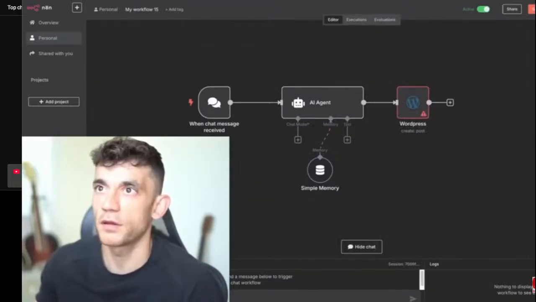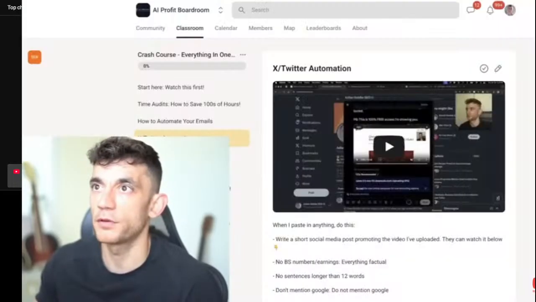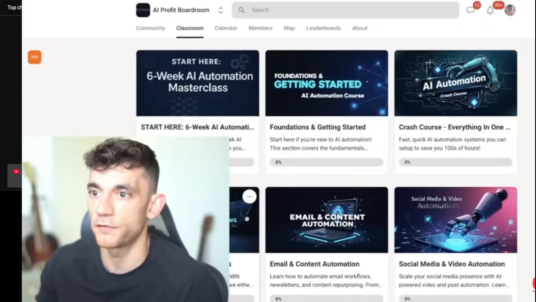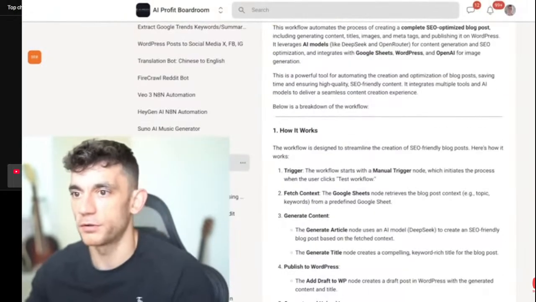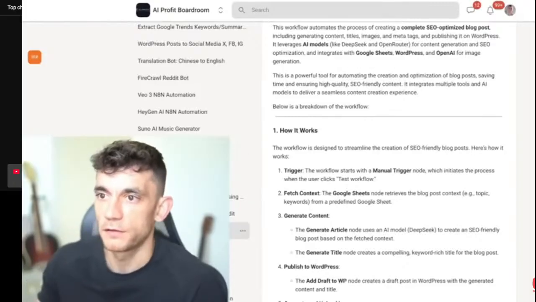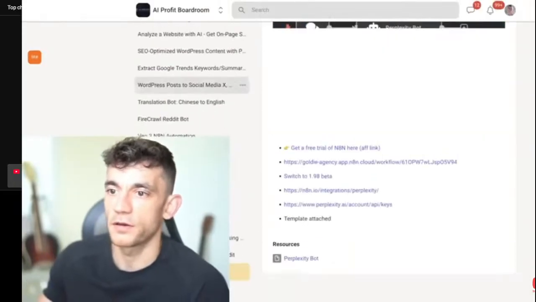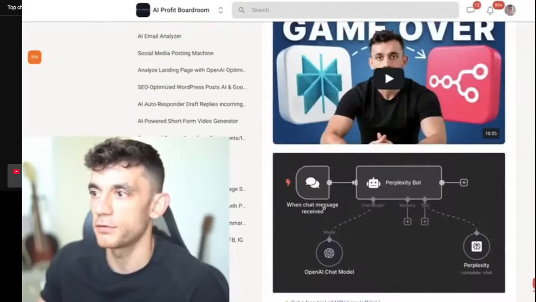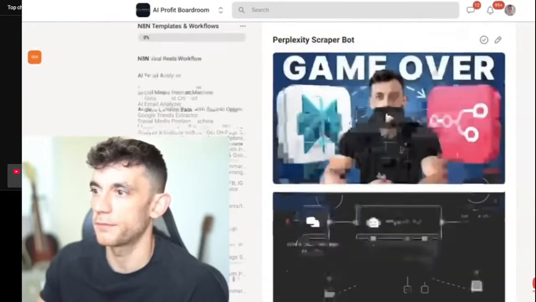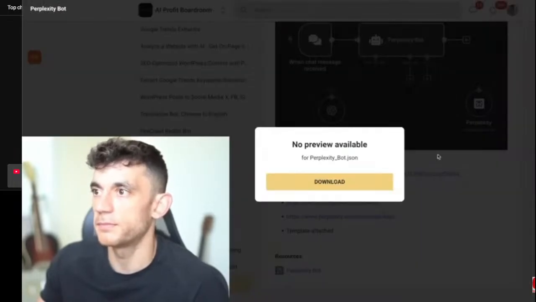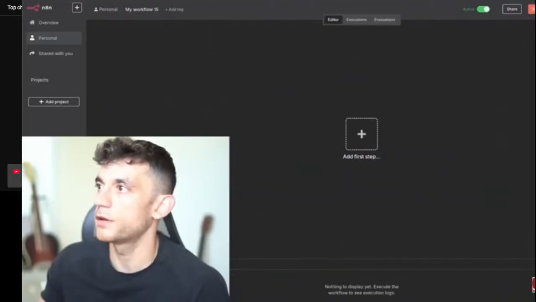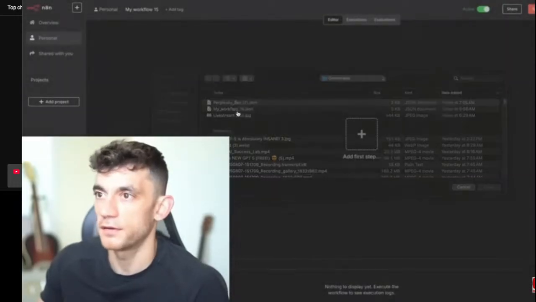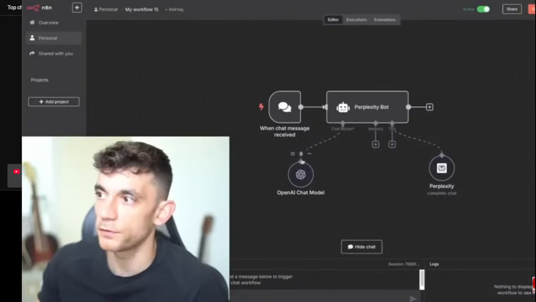And then if you want to, let's say, import one of the n8n workflows from the AI Profit Boardroom, you just go to the template section over here. Let's say we were talking about that Perplexity scraper bot before. Yeah, we'll go with that one. Let's take this one, for example. We can just download the Perplexity bot, go over to n8n, delete this, then import from file, get the JSON file, and boom, it's all set in.